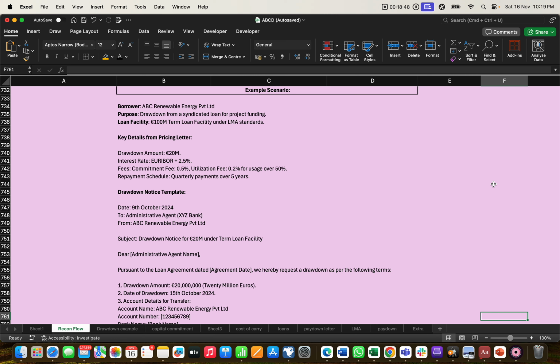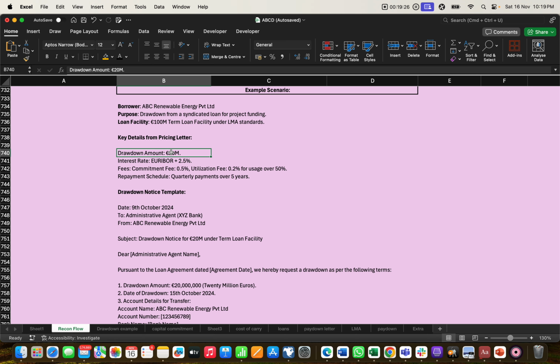Okay, so here we take an example of ABC Renewable Energy, a borrower who requires money, a drawdown for syndicate project funding. He requires some project funding for his company. So the loan facility is a 100 million term loan facility under the LMA market. Here all the details are given. So it is a term loan facility, okay, in types we are discussing many types. Under the LMA, meaning the European market.